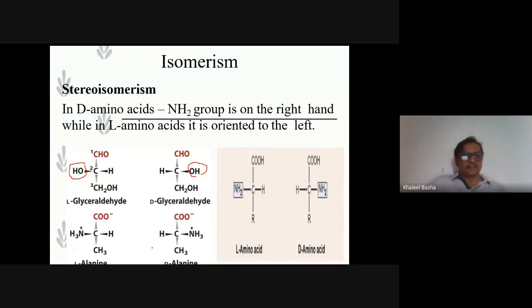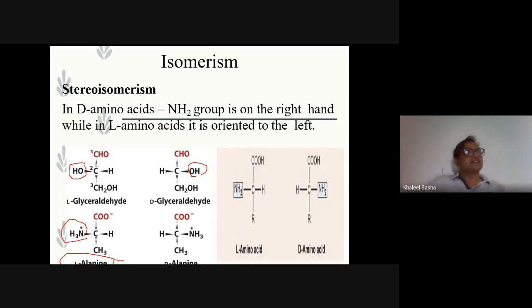We can say the same for amino acids, where it is the amino group. This is the amino group on the asymmetric carbon atom. If the amino group is on the left side, that is L-alanine, and on the right side is D-alanine. Mostly all the amino acids that occur in nature are L-amino acids, not D-amino acids. Whereas the carbohydrates all occur as D-glucose.